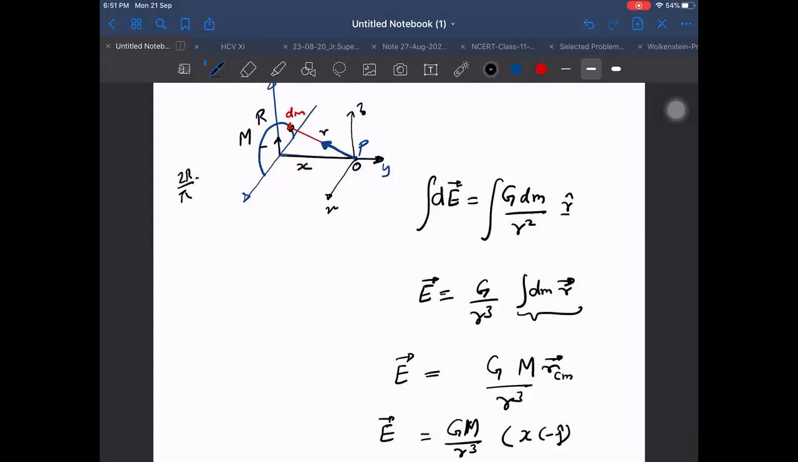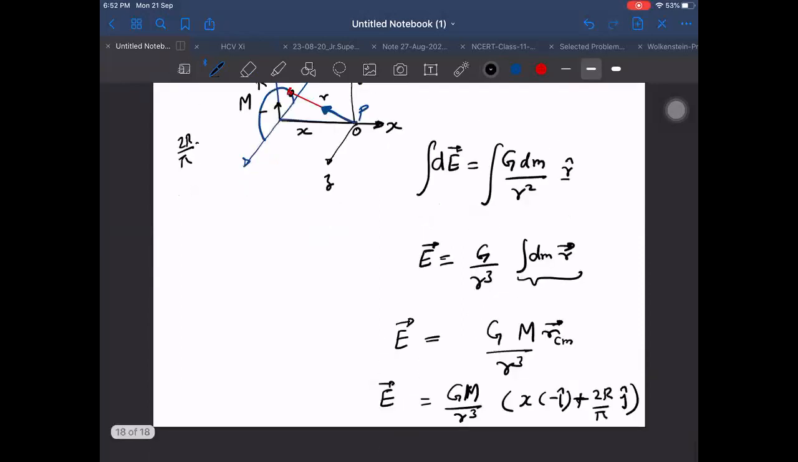Wait a second. I think I should not take it like this. It appears a little strange with the y axis and x. Let us take this as x, this as y, and this as z. That will be better. Then I will be adding x along minus i cap only. Nothing was wrong in that also, but it felt awkward. The center of mass is 2R, capital R by pi, along j cap. Now it is perfect.